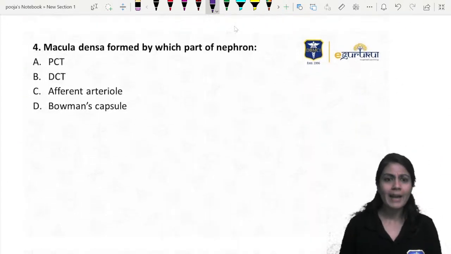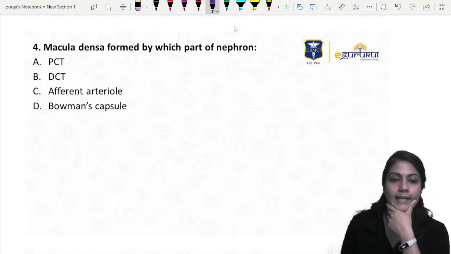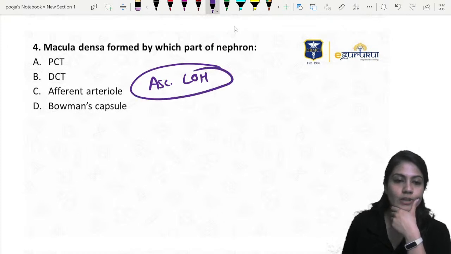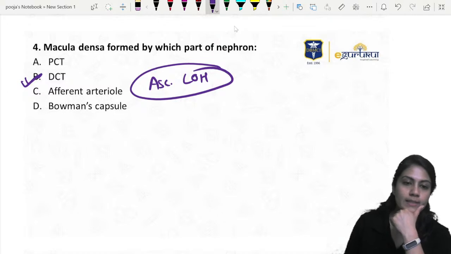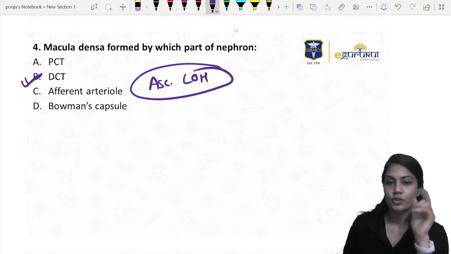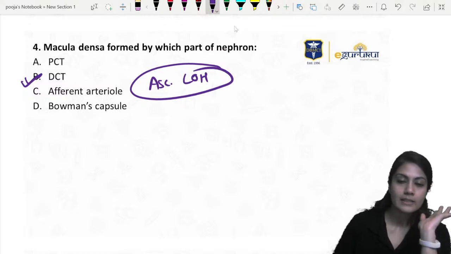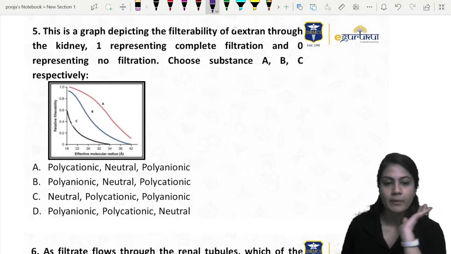Okay. Macula densa is formed by which part of the nephron? Chalo ji batao. Here the ascending limb of loop of Henle is not in the option, so that's why we are going to go with the DCT. If the ascending limb of loop of Henle is in the option, then definitely we are going to go with the ascending limb of loop of Henle. Macula densa, we studied in tubuloglomerular feedback.